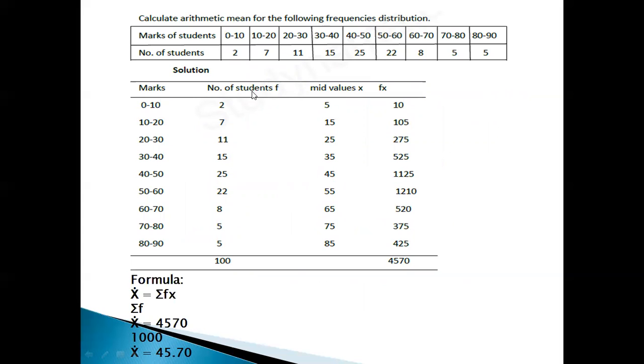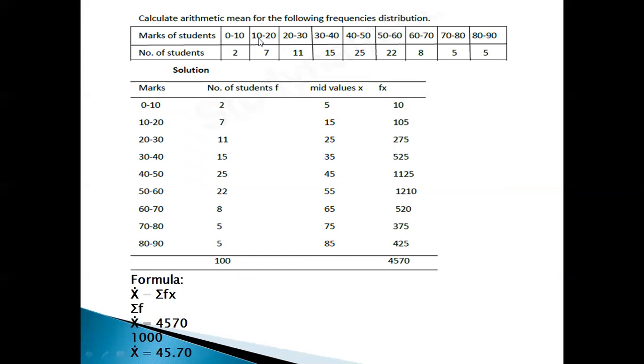First problem. Calculate the arithmetic mean of the following frequency distribution under the direct method only. Marks of the students are 0 to 10, 10 to 20, 20 to 30, like that. We are given the class intervals. Number of students: from 0 to 10, there are 2 students.